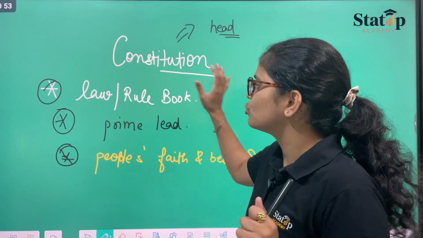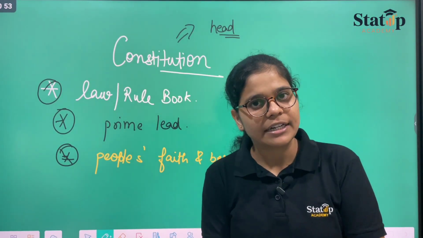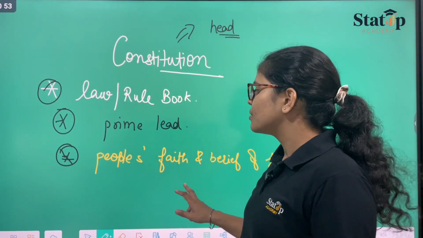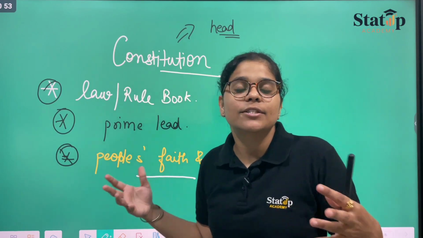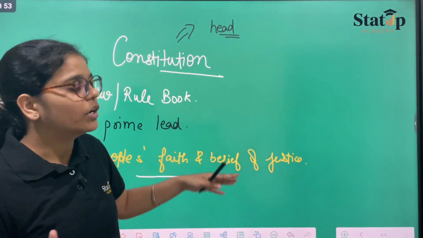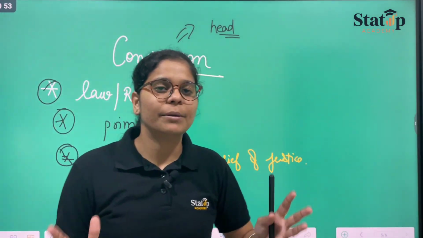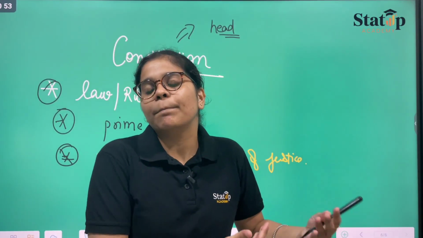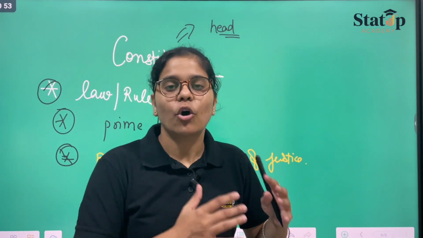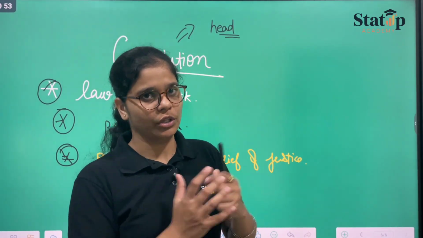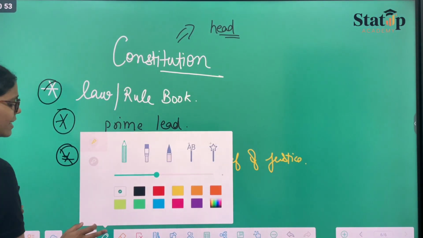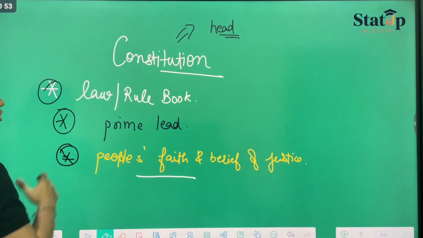And then it is the prime lead as well. The second most important thing is the people's faith, how the people will believe in the justice that will be availed to them.